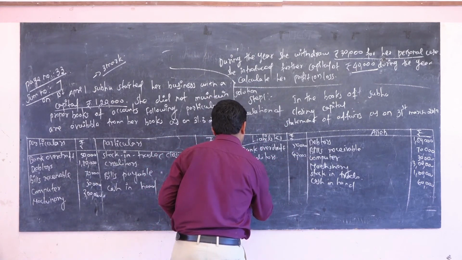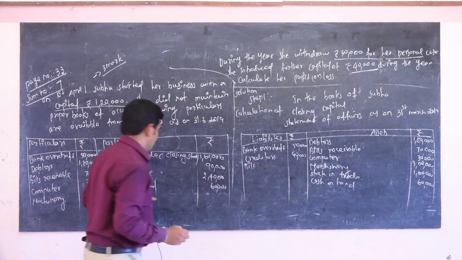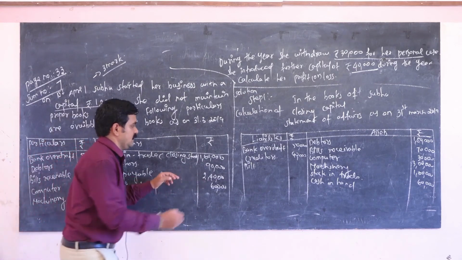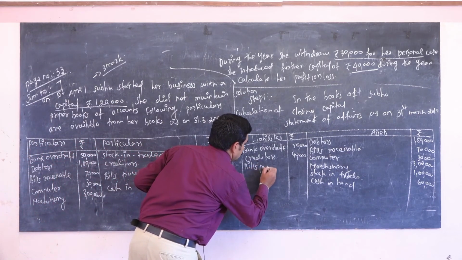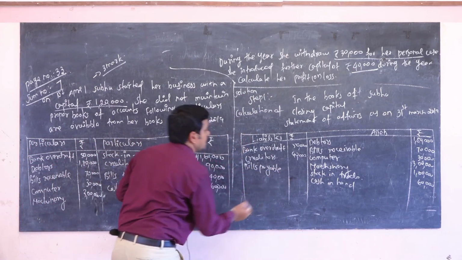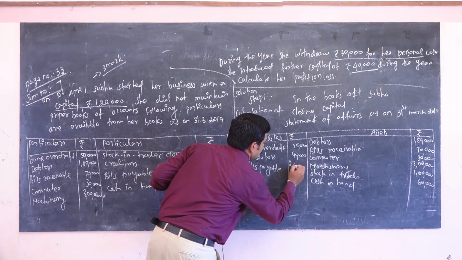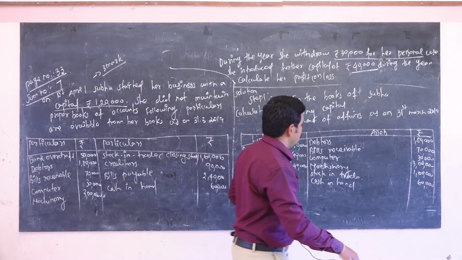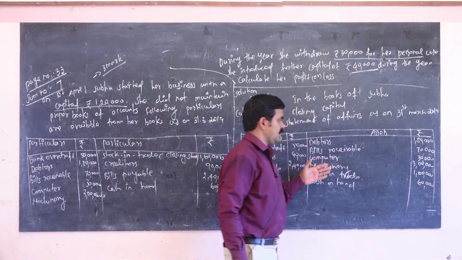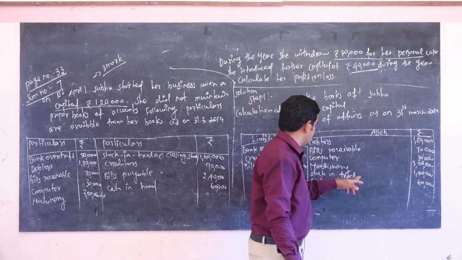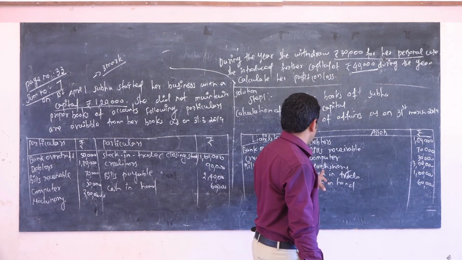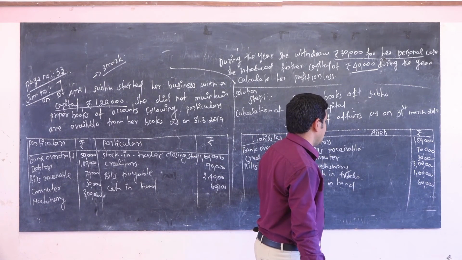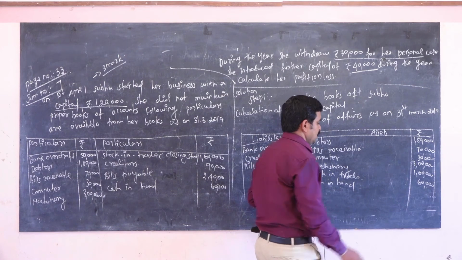Bills payable 2,40,000. Okay, now going to solve this problem. Debtors 1,80,000, bills receivable 70,000, computer 30,000, machinery 3 lakh, stock in trade 1,60,000, cash in hand 60,000.